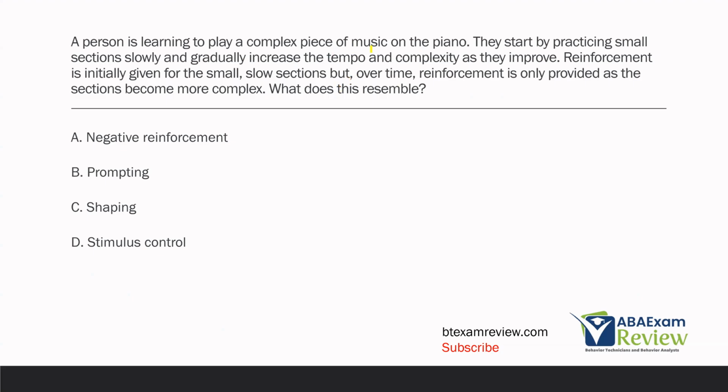What do we know? We know a person is learning to play a complex piece of music. So let's say our terminal behavior, right, is this piece of music. We want to accomplish that. They start by practicing small sections slowly. So let's say they practice sections 1 and 2 and increase the tempo and complexity as they improve. So over time, they'll go 1, 2, 3, maybe 1, 2, 3, 4, 5.